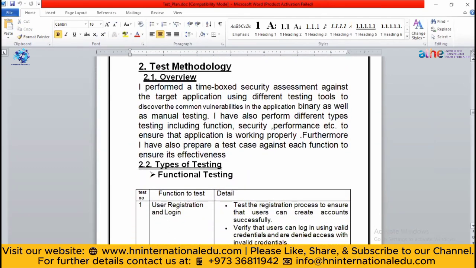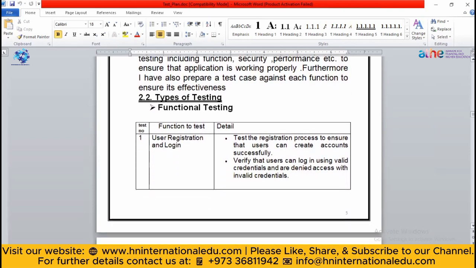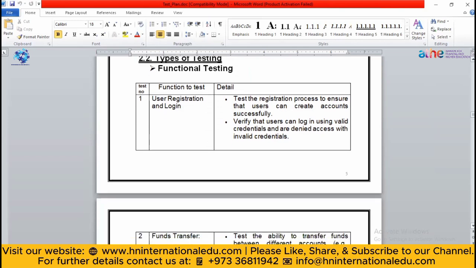First of all, you will give an overview of that. Let's suppose here it is mentioned that you are going to test the target application using different test tools to see if there is any problem there or not. So you will give a brief theory of what different types of testing you will perform. Here, let's suppose it is an online banking application.